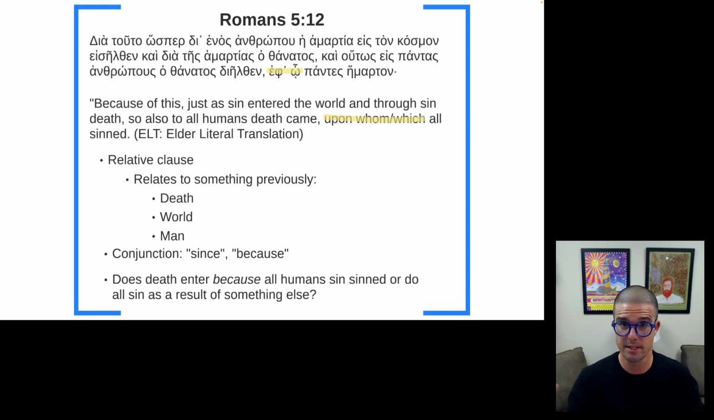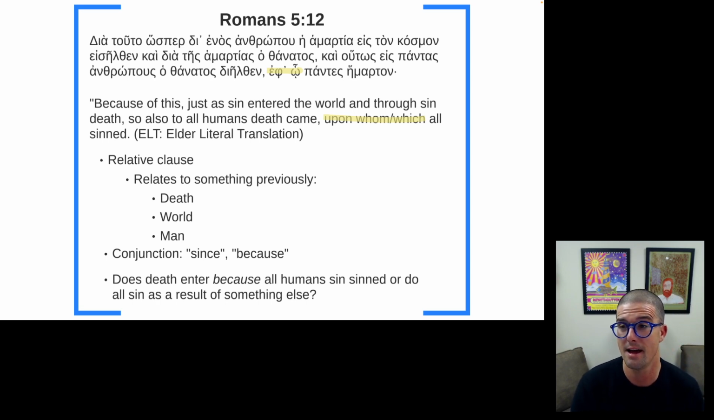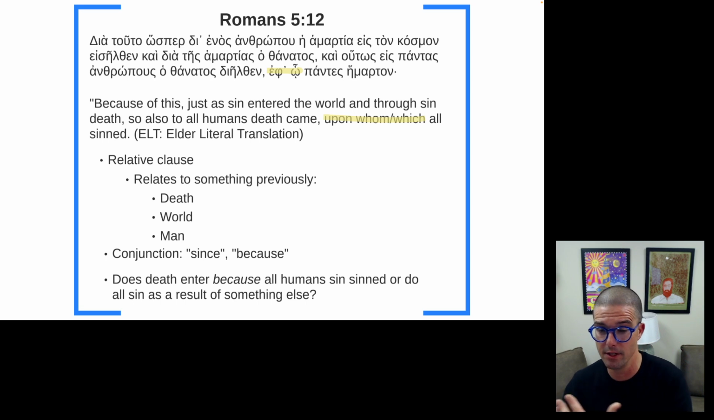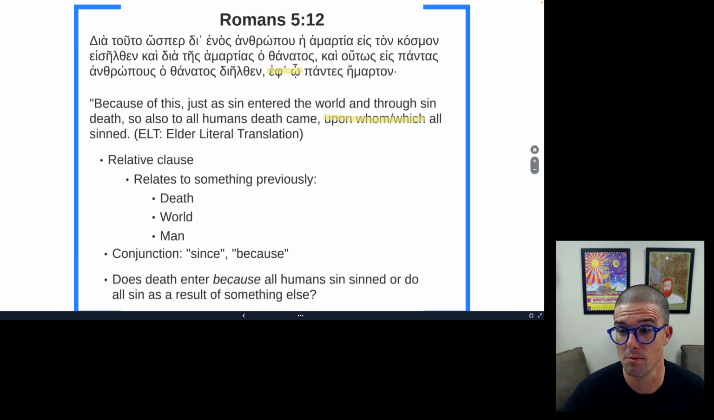So to sum it up, the central question in this second exegetical issue is whether death enters because all humans sin, that is, death is the result of each individual human sinning, that when sin happens, death comes through that human, and humans sin without exception? Or is the root of sin something different in this clause? Does the root of sin come from death itself, from being in the world, or from the first human being, Adam?